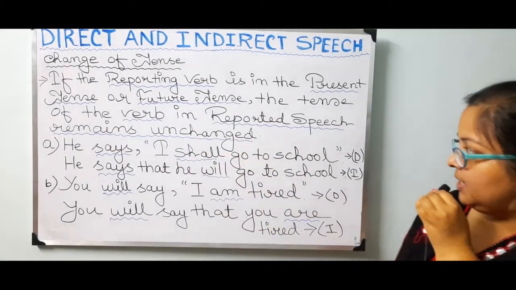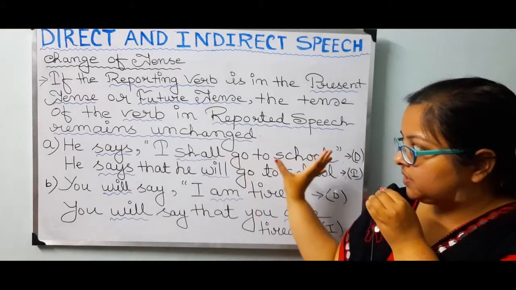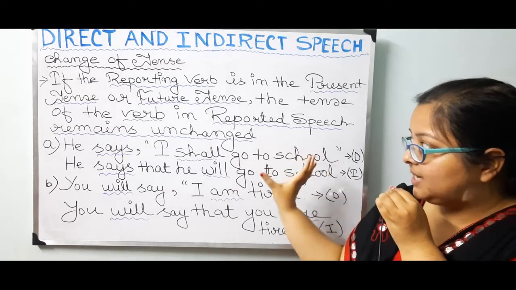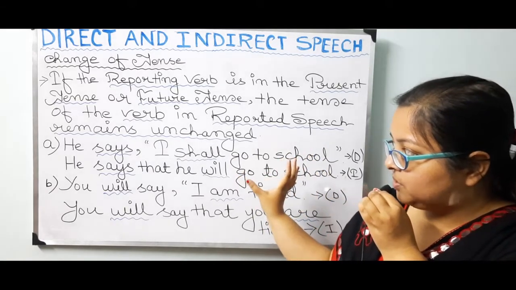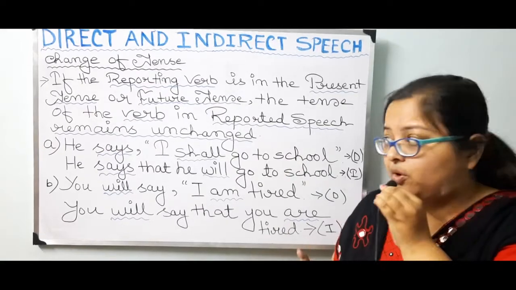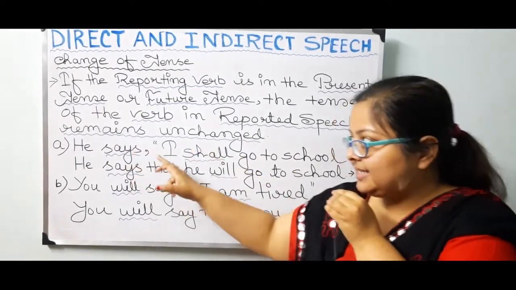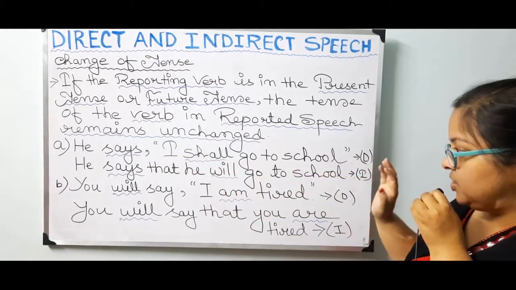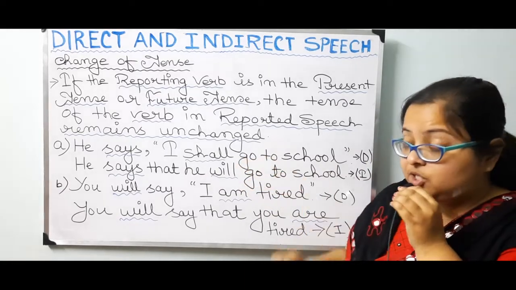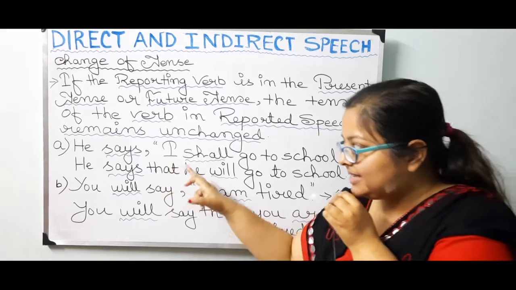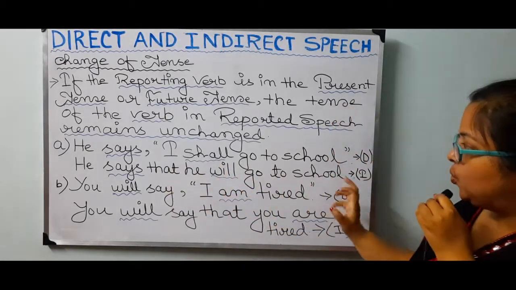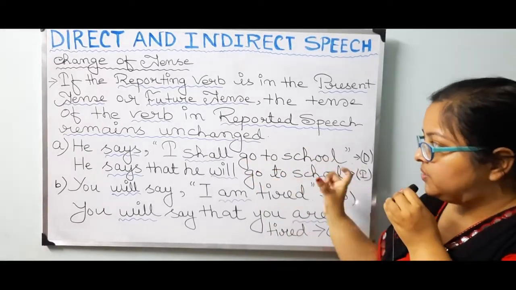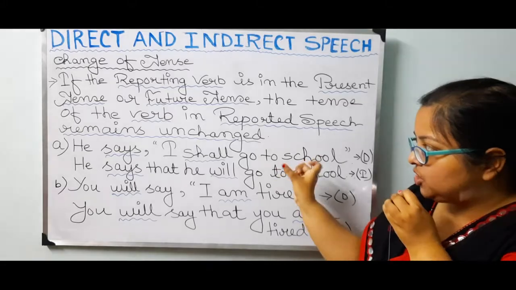Now, students, basically what you are changing within the inverted commas, when you are changing it into indirect speech, that forms indirect speech, which is also known as reported speech. Look at number A. He says, "I shall go to school." Now when it is changed into indirect speech: he says that he will go to school. Whatever is within the inverted commas will remain the same. The tense will not change.